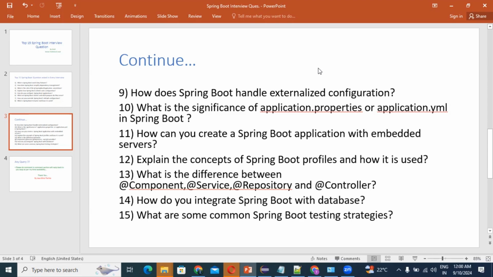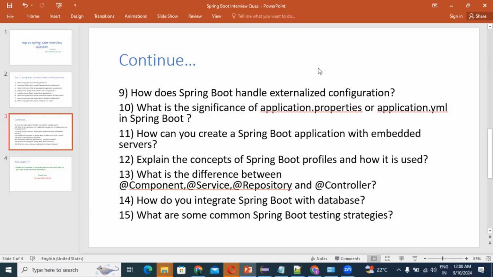This is also a specialization of @Component only, which is used to annotate classes that handle web requests in a Spring MVC guide. @Controller, and also we have one introduction, @RestController. But as of now, I will explain @Controller, which handles web requests in Spring MVC. Typically it handles HTTP requests and returns views or responses. Right, guys? So all these four types of annotation we should know when and how we need to use.